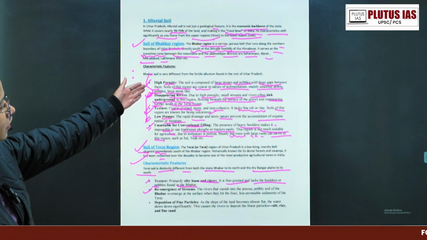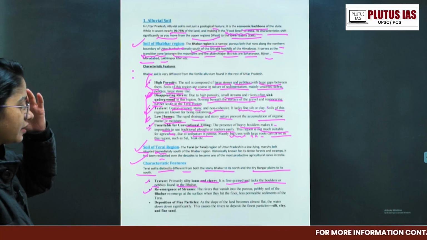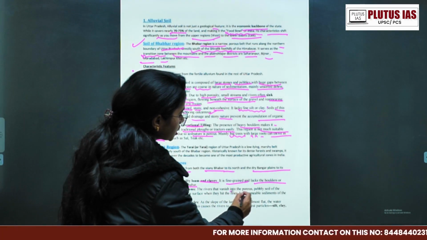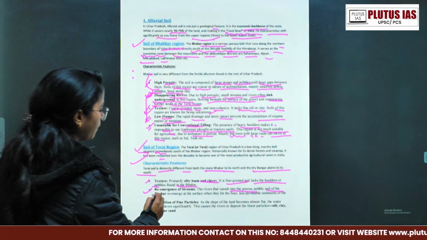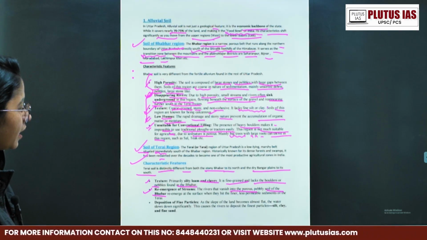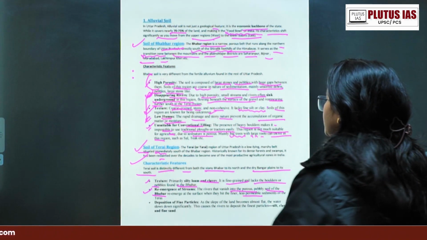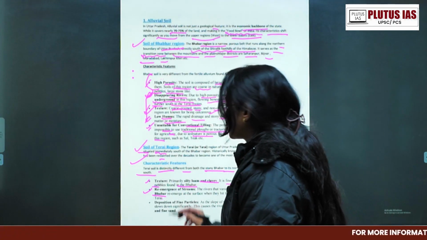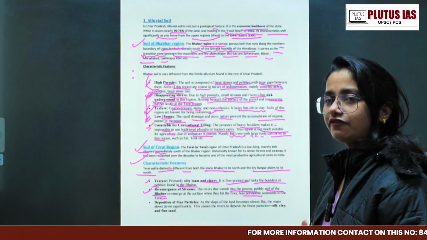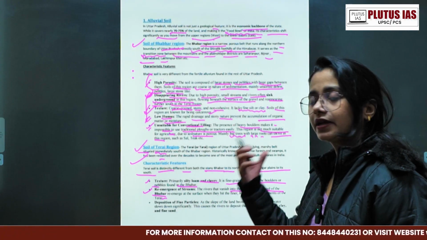Re-emergence of streams, what we covered in disappearing rivers: the rivers that vanish into the porous pebbly soils of the Bhabar re-emerge at the surface when they hit the finer, less permeable sediments of the Tarai. Okay, compared to that, the Bhabar region has the coarse grains. So the rivers appear again here.